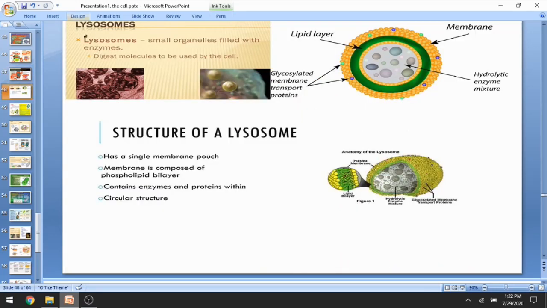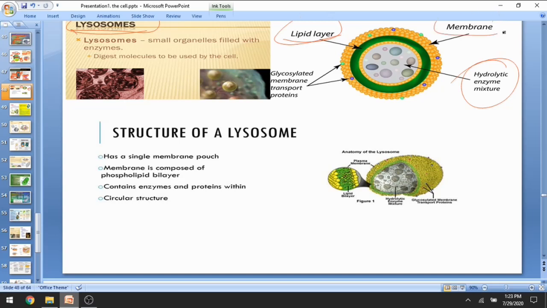Now next in our endomembrane system are lysosomes. Lysosomes are small organelles full of enzymes. They have digestive molecules. In my previous video, I already mentioned that they are said to be the suicidal bag, because when cells are unable to work and at the stage of apoptosis, that is cell death, the lysosomes have hydrolytic enzymes that break down their own cell, and hence they are said to be the suicidal bag. The lysosome has a lipid layer outside.